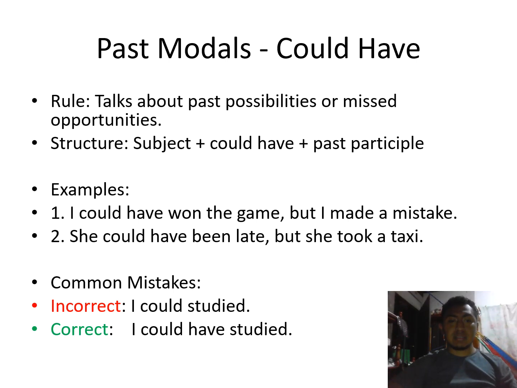We have an example of a different common mistake. Incorrect form: I could study. What's missing here? I miss have. The correct form: I could have studied. I could have studied. If you can see, always the verb is in past participle.